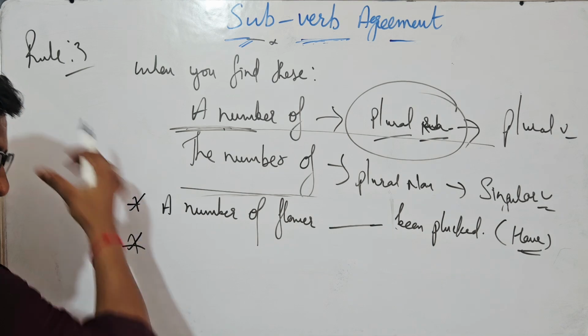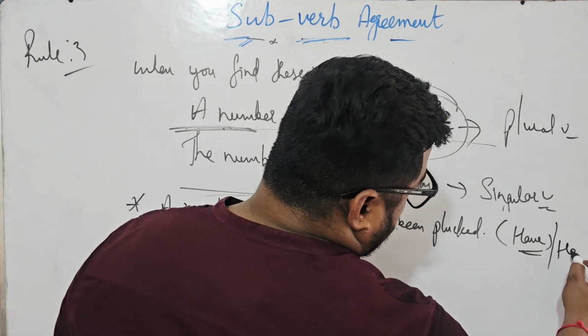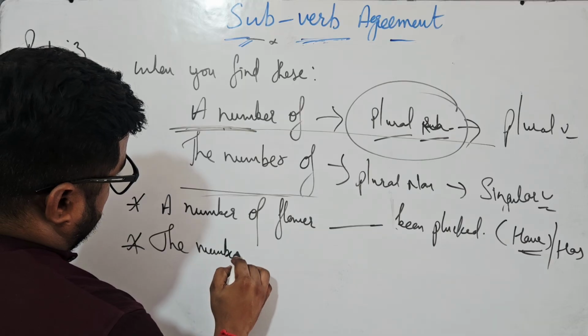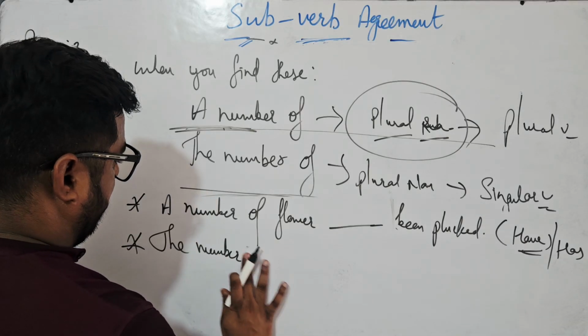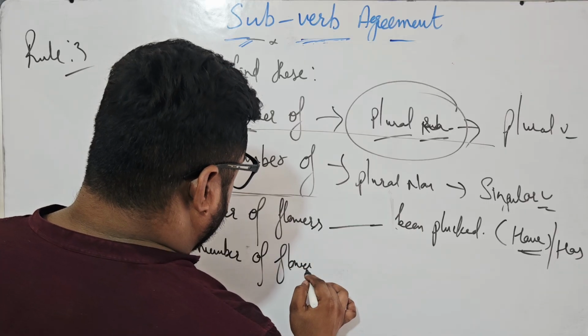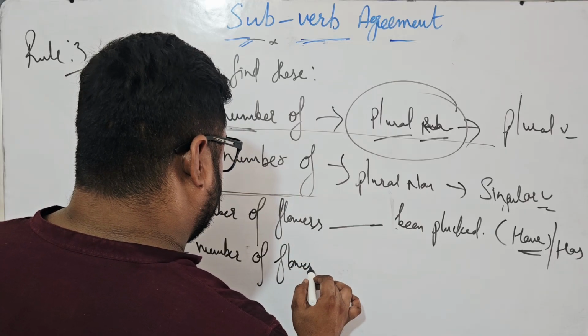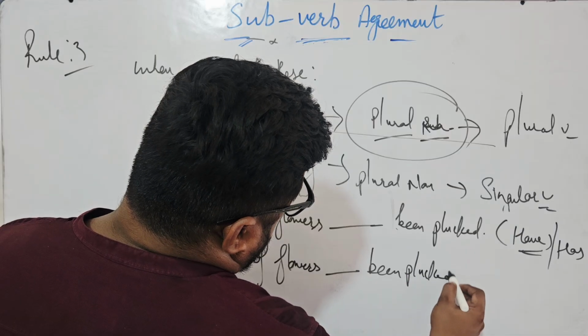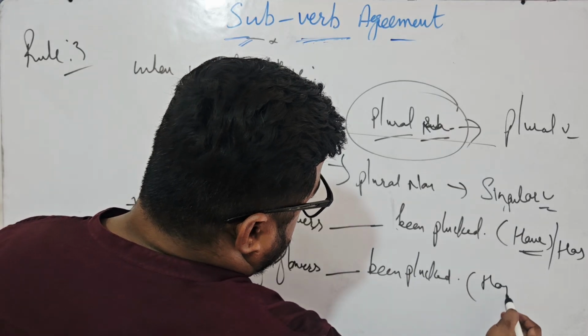Base verb is has or have, you need to put. The number of flowers been plucked. Here also has and have.